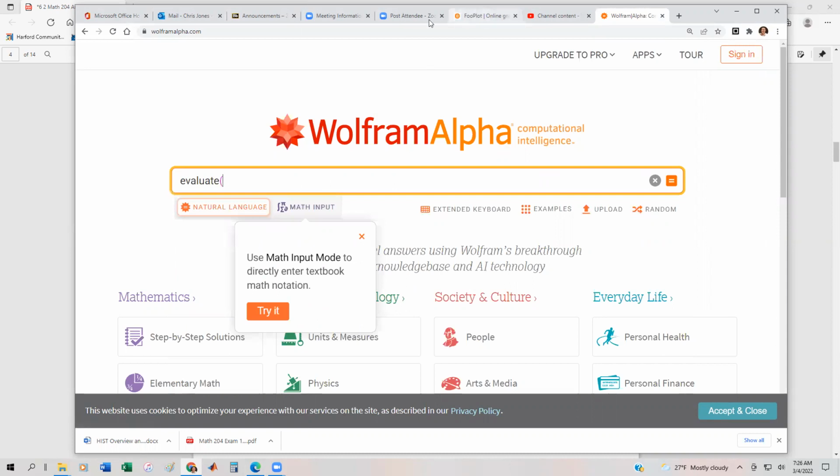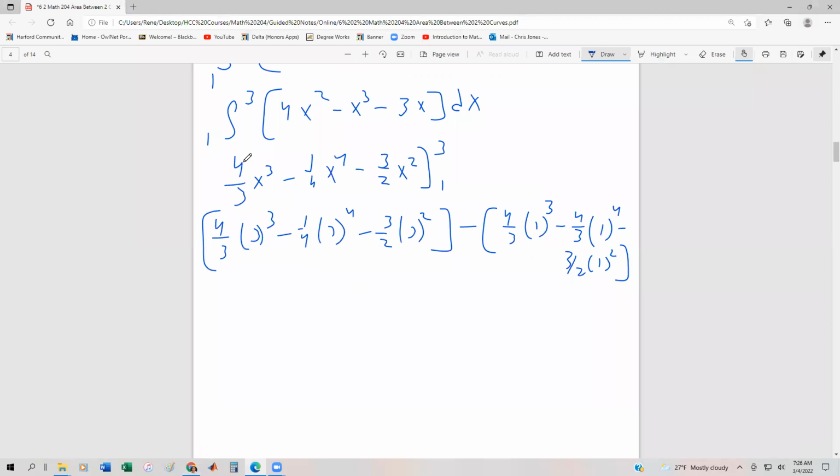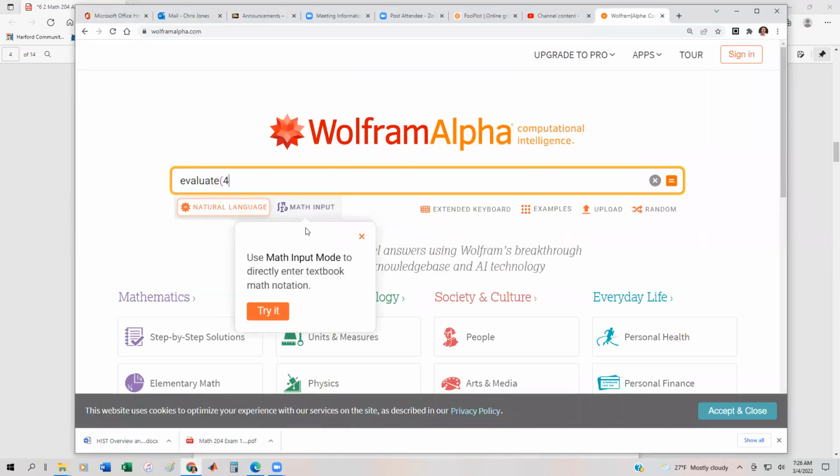Now remember, our polynomial, when we integrated it, was 4/3 x to the 3rd minus 1/4 x to the 4th minus 3/2 x squared. And then we can say when x equals 3 and then x equals 1. So I'm just going to type those in. We're going to evaluate 4/3 x cubed minus 1/4 x to the 4th, and then minus, I think it was 3/2 x squared.